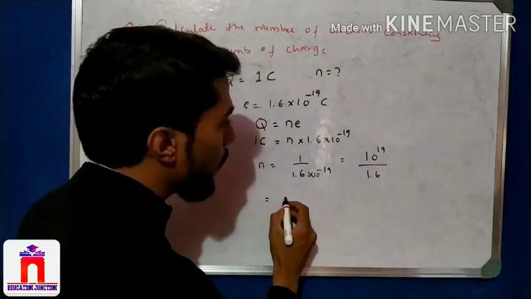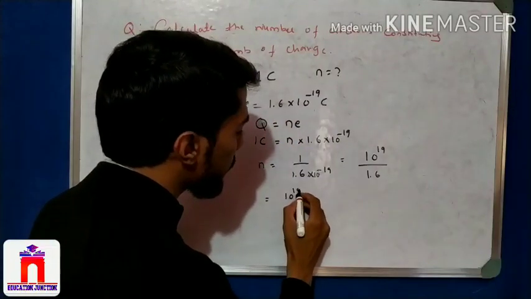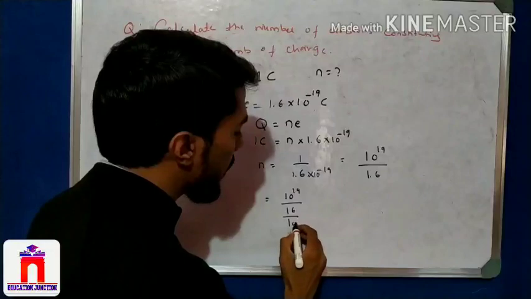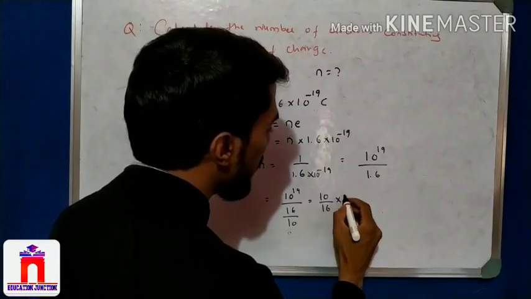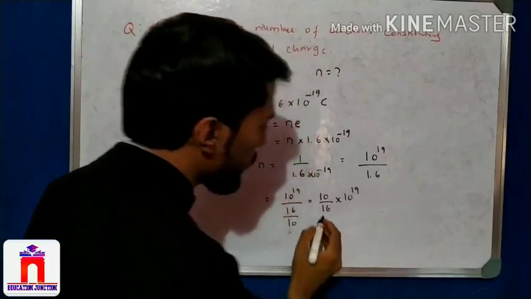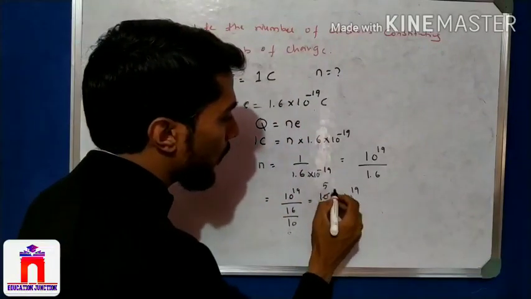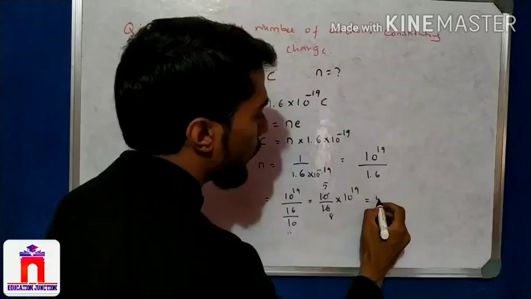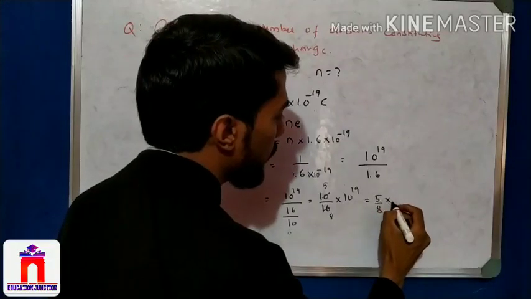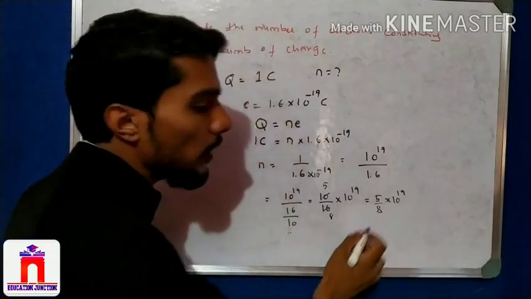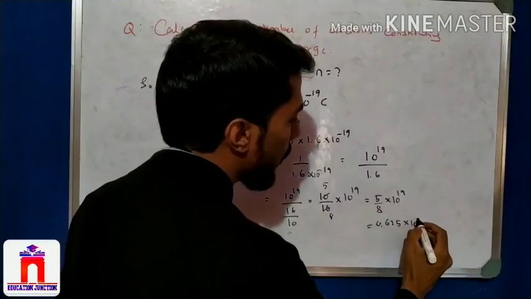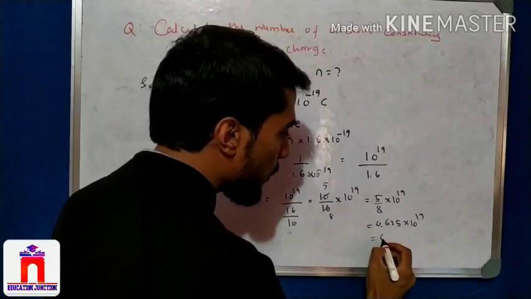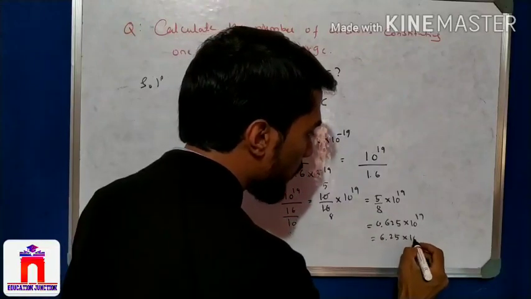So I can take 1.6 as 16 by 10. I remove the decimal, so I get 10 divided by 16 into 10 to the power plus 19. Now I can calculate: 2 5 is 10, 2 8 is 16, again 5 by 8 into 10 to the power 19. When we divide 5 by 8, we get 0.625 into 10 to the power plus 19. So moving one decimal, it means 6.25 into 10 to the power 18.